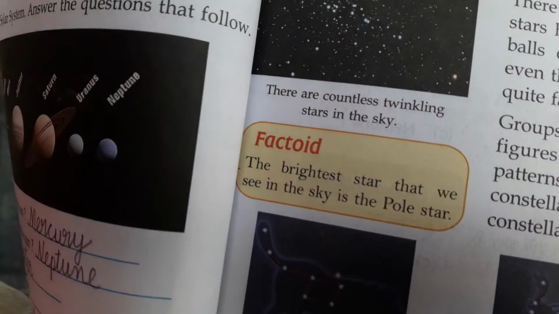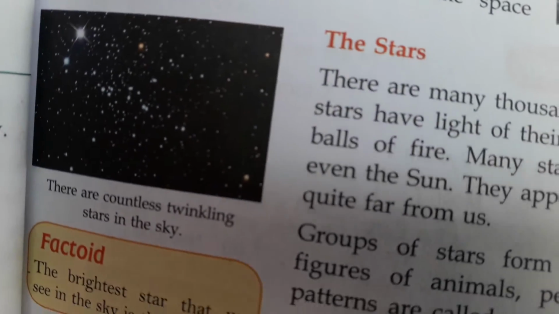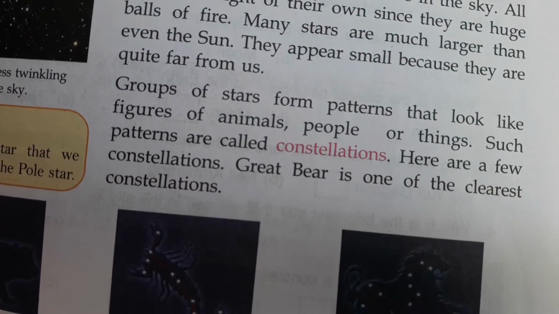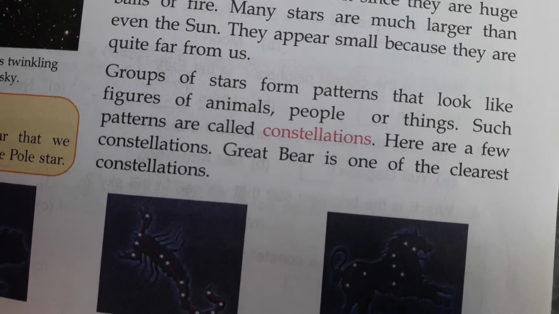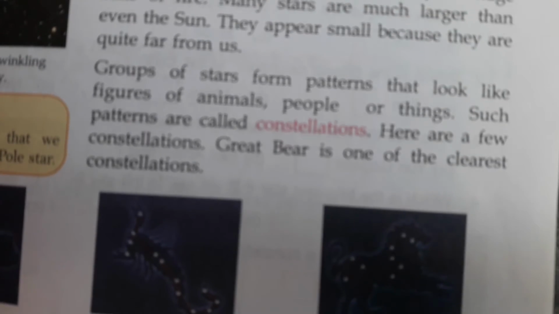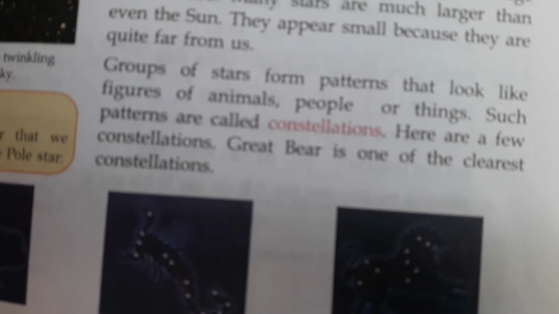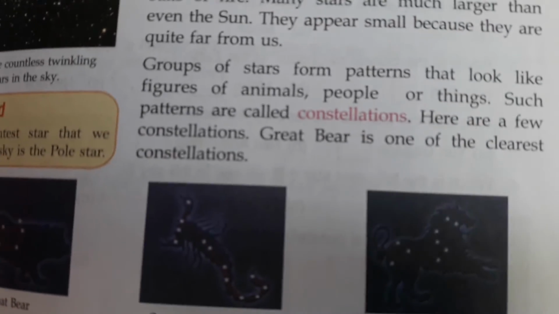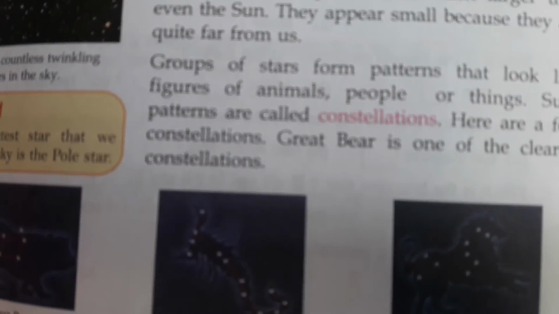There are countless twinkling stars in the sky. See here, the picture is given. Groups of stars form patterns that look like figures of animals. When we sleep on the terrace, we look at the sky and imagine, adding the dots. If you make patterns with the stars, you find some animals, people or things. Such patterns are called constellations.